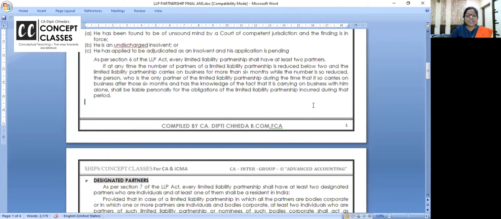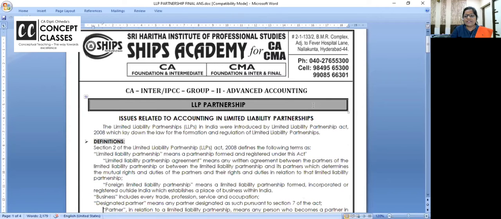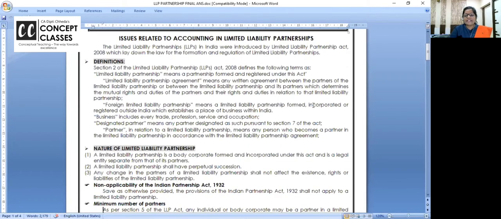We were about to start with consolidation actually, once we have completed everything in the partnership except this. So I want to finish this first. One more theory they can ask you in partnership is, what is Garner versus Murray rule? It's applicable in dissolution. And what are the cases wherein Garner versus Murray rule is not applicable? Exception to the rule. This is also asked many times in the exam. So check that also, and any doubt you have, you can ask me.